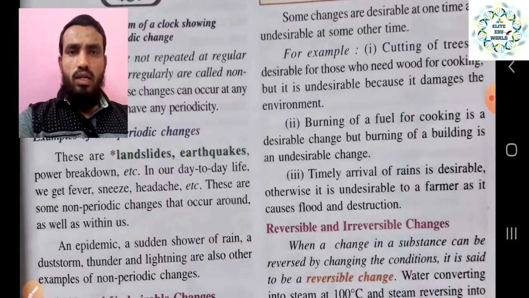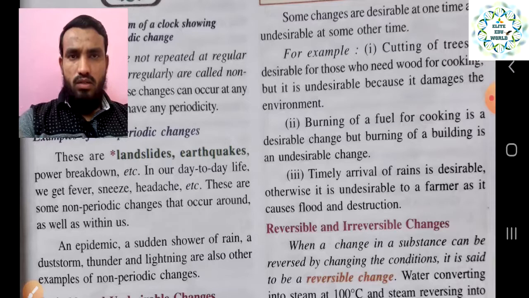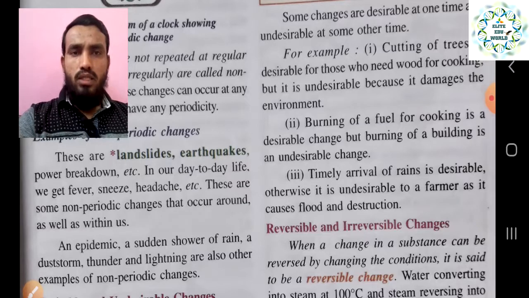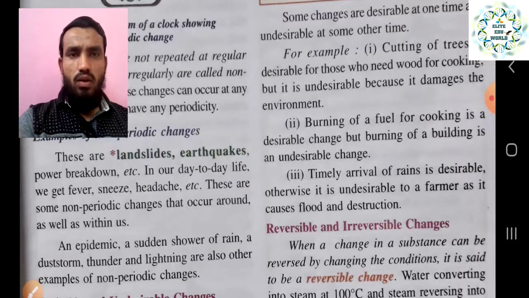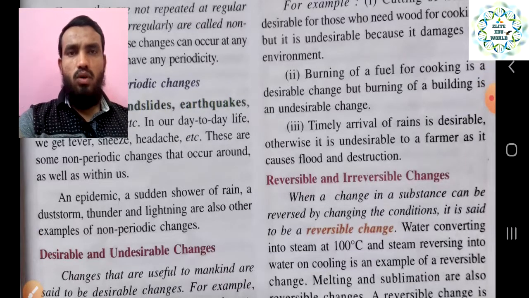And in our day-to-day life we can get fever, right? Sometimes we have fever, then sneezing, headache, etc. Nobody can predict when we will have a fever. It is non-periodic, one type of change, but non-periodic. So these are some non-periodic changes that occur around as well as within us, right? In our surroundings they can happen, or changes like fever, sneezing, headache happen inside our body. Also, when some diseases become an epidemic, they can spread among all the people.